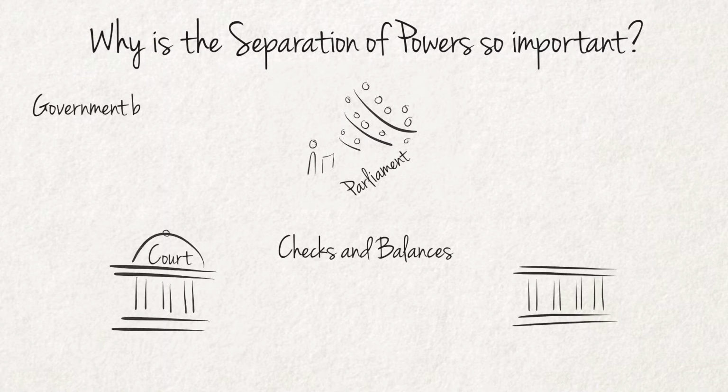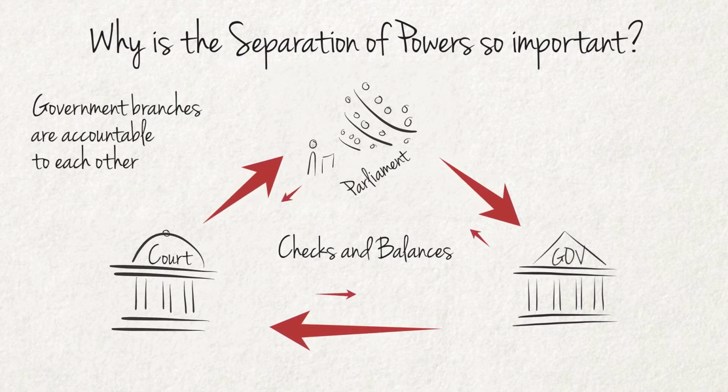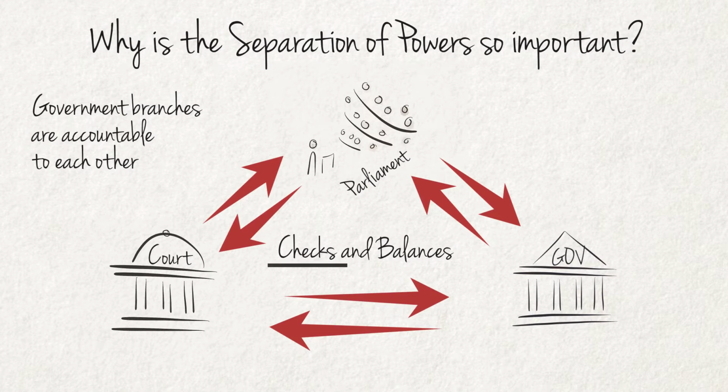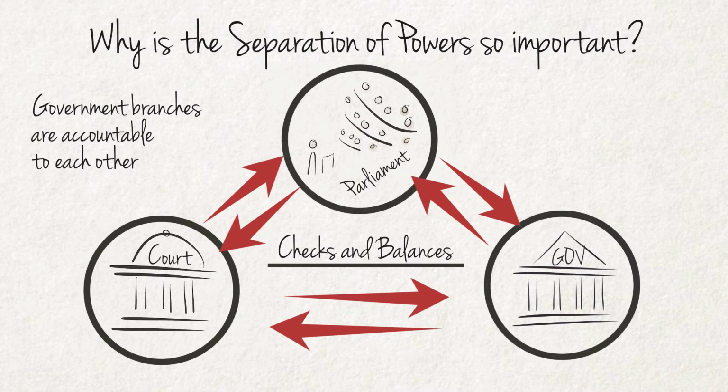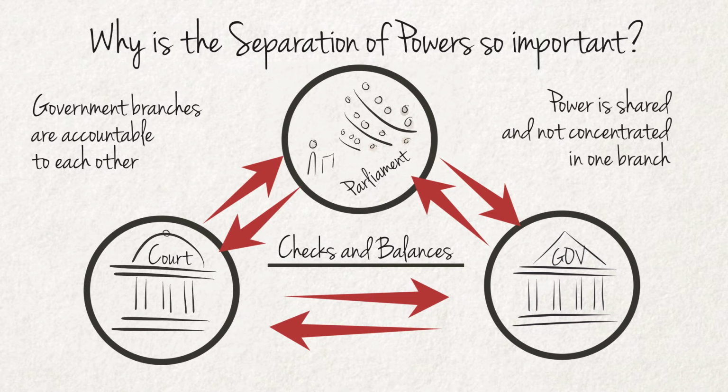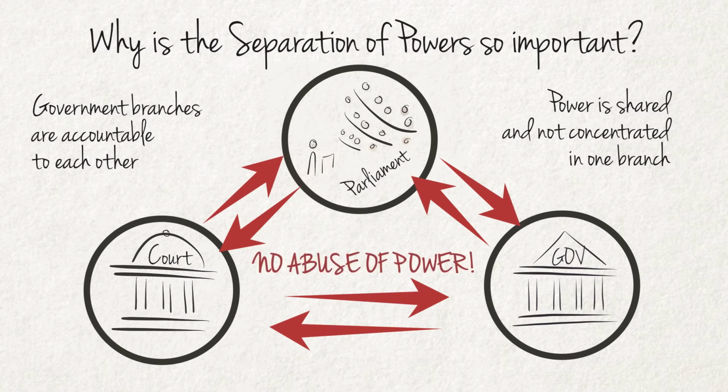Firstly, it ensures that the different branches control each other. This is intended to make them accountable to each other. These are the checks. Secondly, the separation of powers divides power between the different branches of government. These are the balances. Balance aims to ensure that no individual or group of people in government is all-powerful. Power is shared and not concentrated in one branch. That is why we also often refer to the separation and balance of powers. The main purpose of the separation of powers is therefore to prevent the abuse of power.